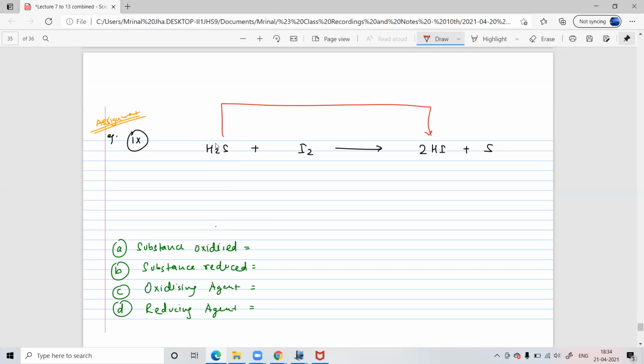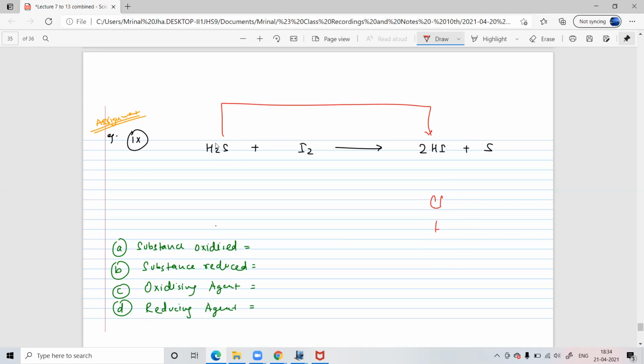So you're saying that iodine is metal? Oh, sorry, sir. Iodine is non-metal, sir. Yes, iodine is on the rightmost side. Chlorine, fluorine, bromine, iodine, they are all non-metals, okay? Iodine is not a metal.